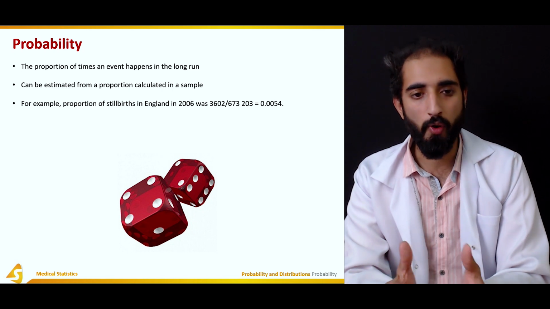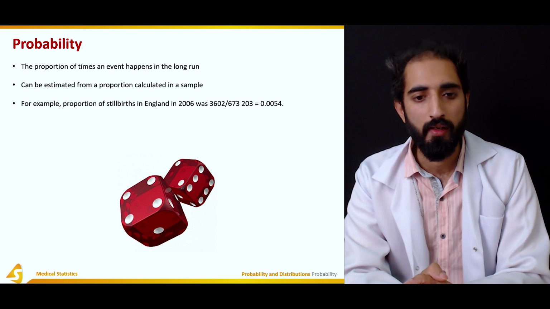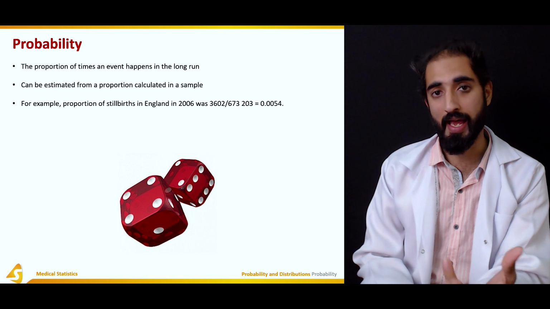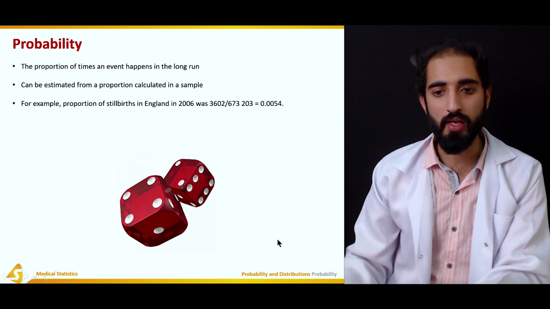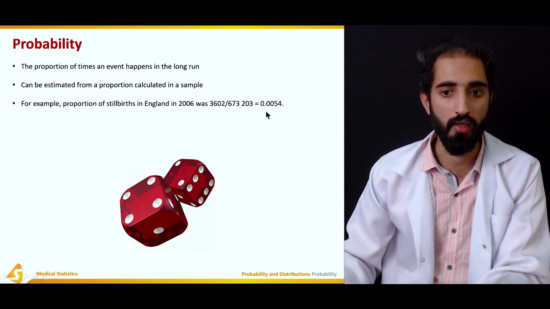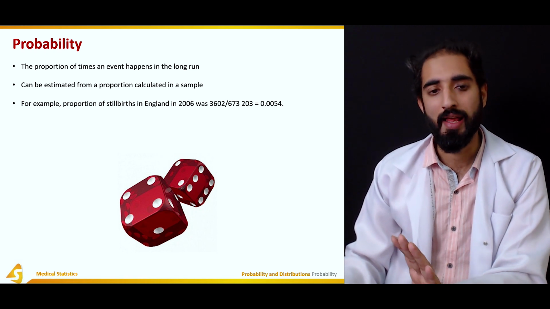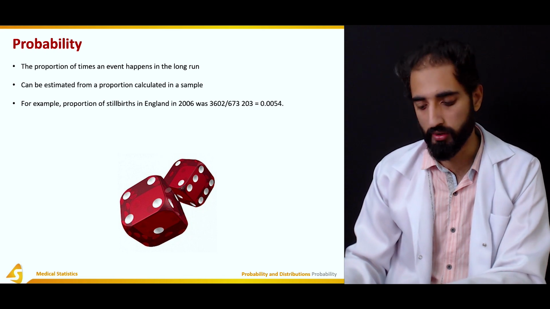Here the probability is calculated as a proportion of the cases compared to the total population, and the greater this value, the greater the probability of that event occurring. So it is a very small value, which means there is a very low probability of stillbirth in the general population.